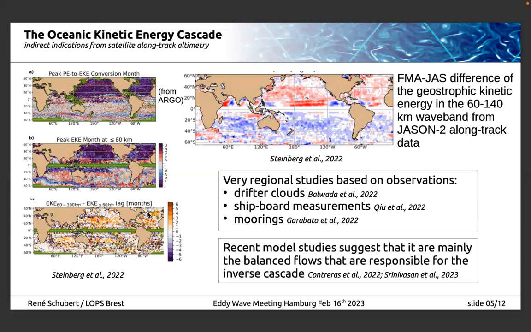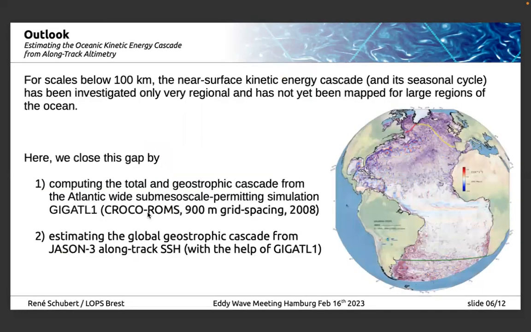On the modeling side, I'd like to highlight two studies from last year by Contreras et al. and Srinivasan et al. 2023, where they use Helmholtz decomposition to show that the rotational part of the flow is the one that is responsible for the inverse cascade, which has been shown also in different contexts in other studies. So to summarize, at the moment for scales below 100 kilometers, the near-surface kinetic energy cascade and its seasonal cycle could not be investigated for large regions of the ocean and has been investigated only very regionally.